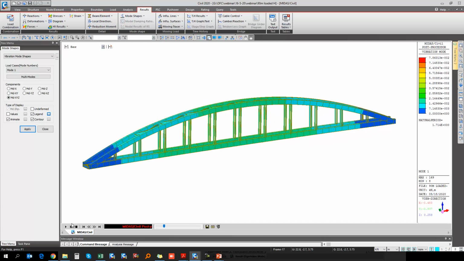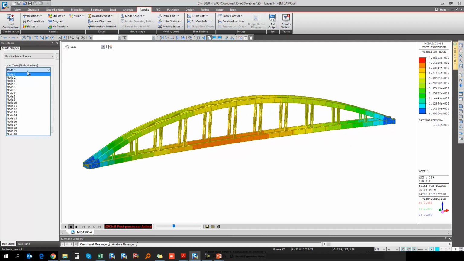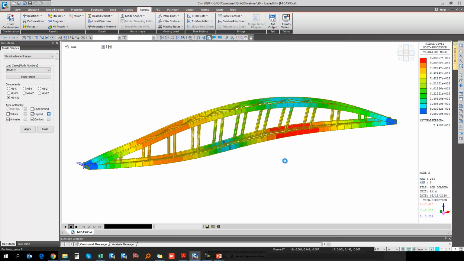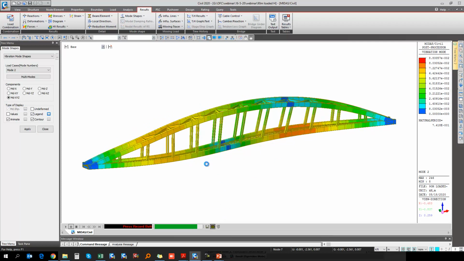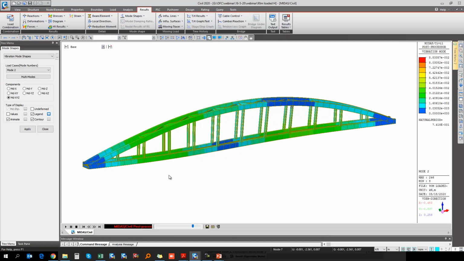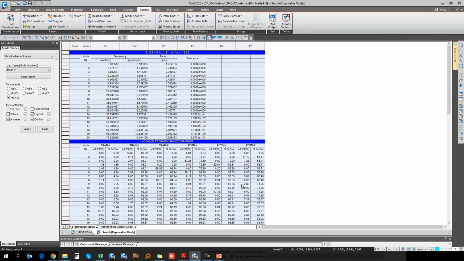And then if you see the response in the second mode, if you check the animation, there is a distortion. This is also in the Y direction. So this is how for the different modes we can check the mode shapes. Now if you go to the results, vibration mode shape table, here we can get the fundamental natural frequency.